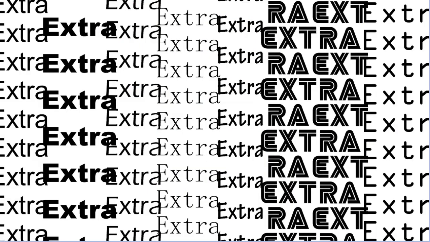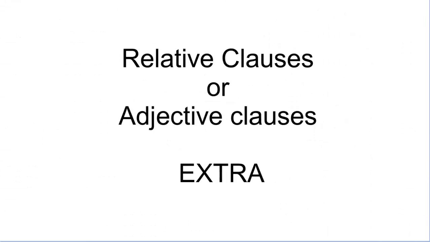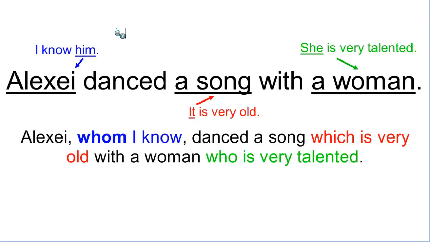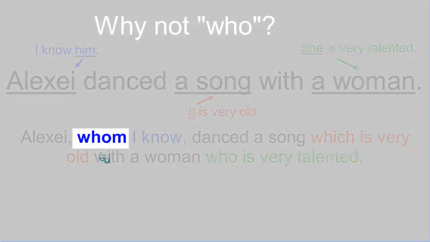Now, extra. This part is an additional extension from the topic. This is not in our book, but I'm going to show you something else. Relative clauses, extra. So an important thing that you probably have noticed is this thing. Whom. Why did I put whom? And what is whom, teacher? Why not who? Well, there is a very simple explanation for that.